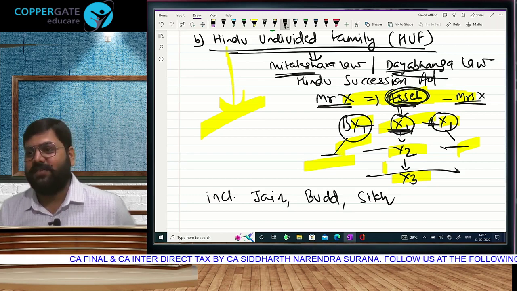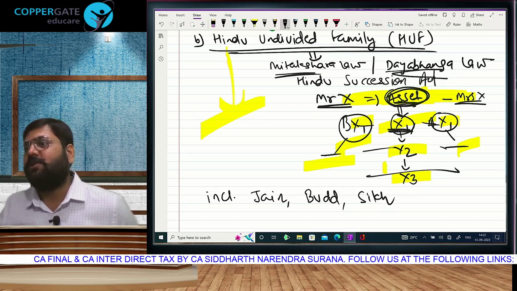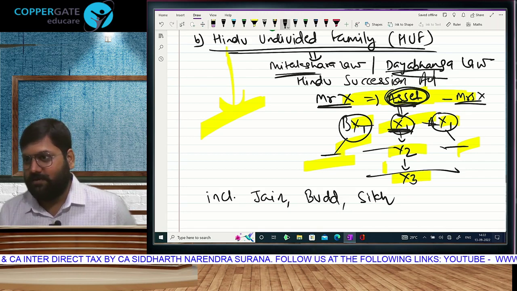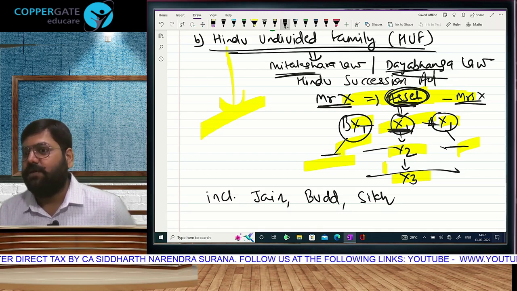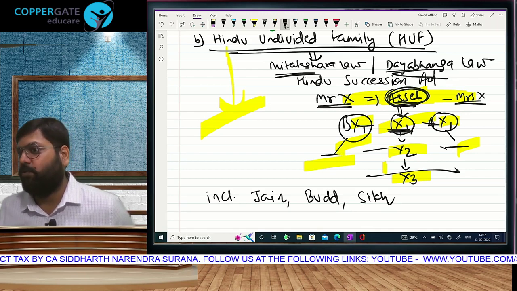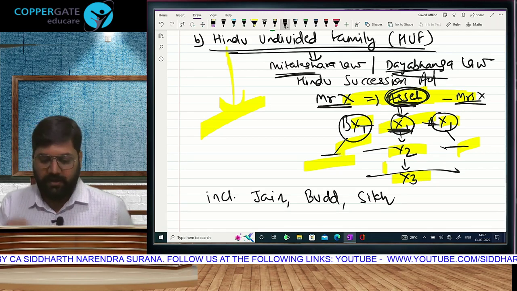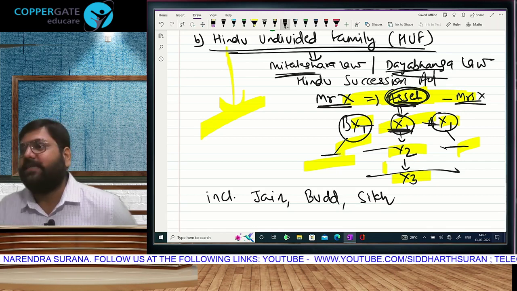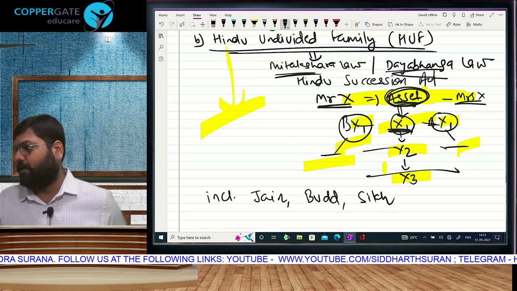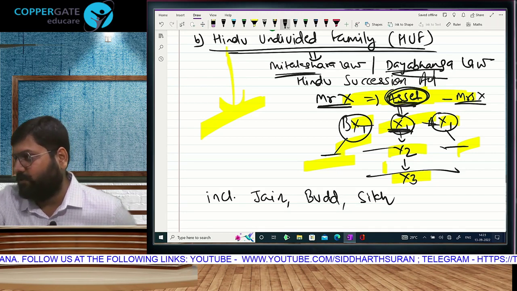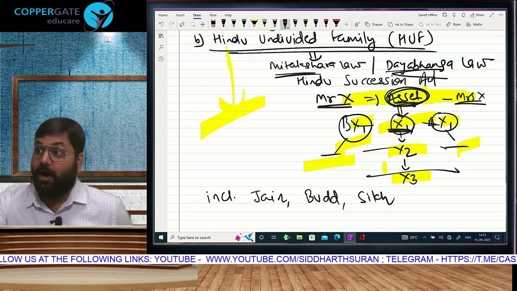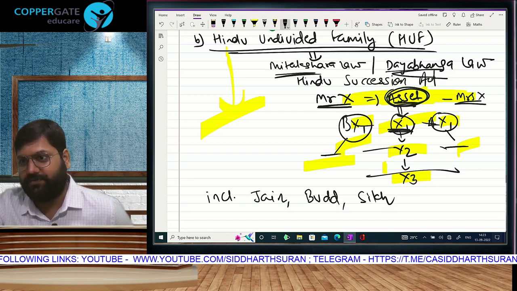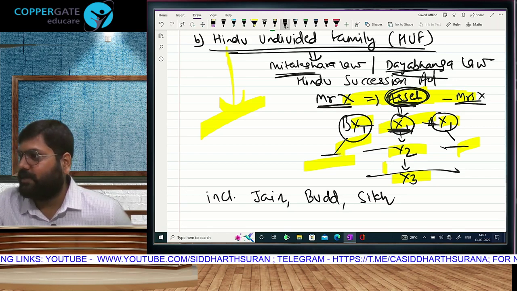Same is the case of Buddhist and Sikh. But Muslim personal law is separate. So HUF ka concept is not going to be applicable. So there is no MUF, Muslim undivided, or Parsi undivided, PUF. There is only HUF, and HUF will include Jain, Sikh and Buddhist. And Jain, Sikh and Buddhist, the moment I started writing, you guys shared your knowledge and I could make out that, okay, chalo. You all know because it was there in your foundation ka syllabus also. But now we know how HUF is a tax evasion tool. After 10 lakh, people start taking income in the name of their HUF and start reducing the tax liability.